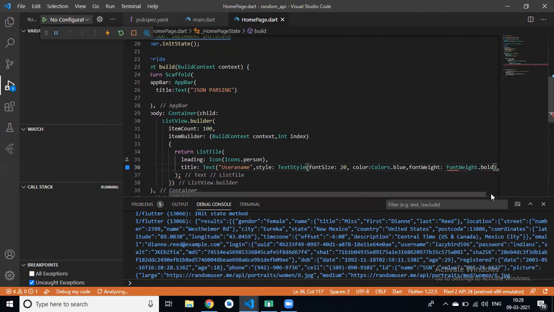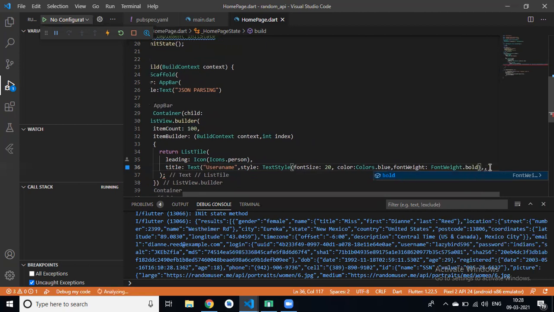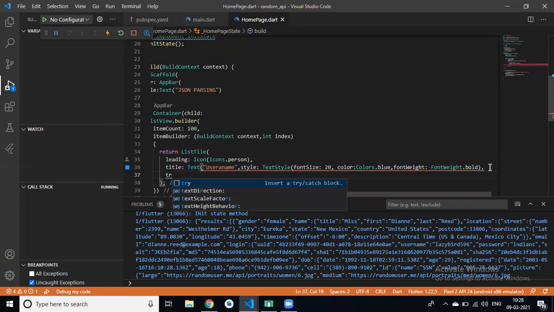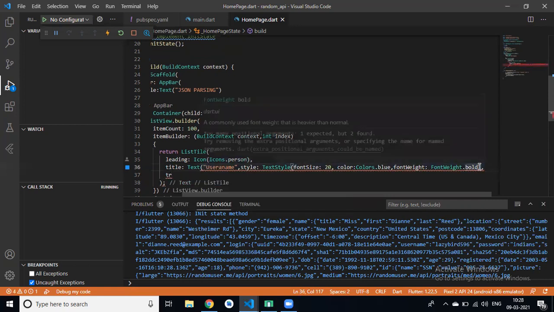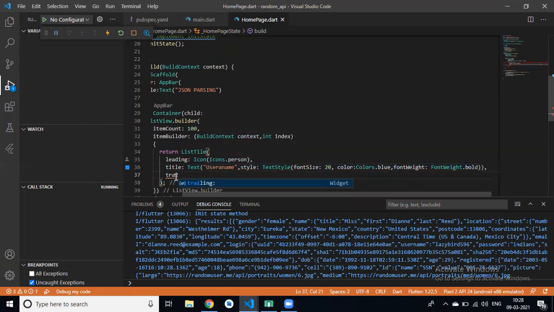and on the place of leading or trailing, right? We have a trailing property also. What is trailing, Sanwaj? Yeah, it works on right side. Right side widget, right? So we can display icon, and icons dot right arrow.